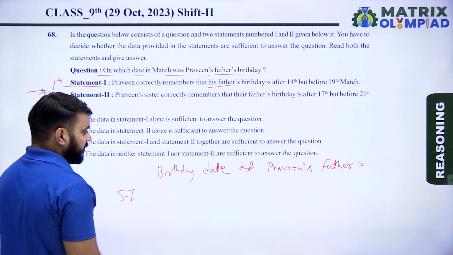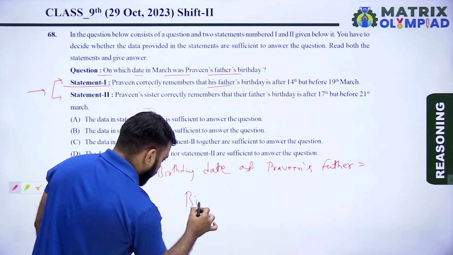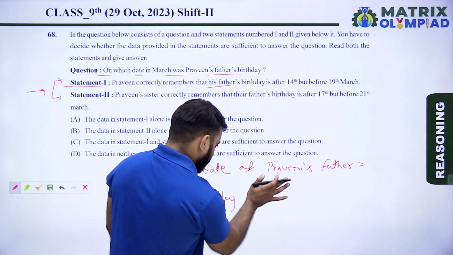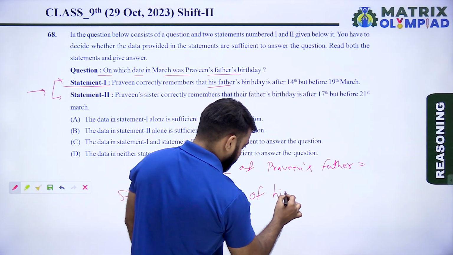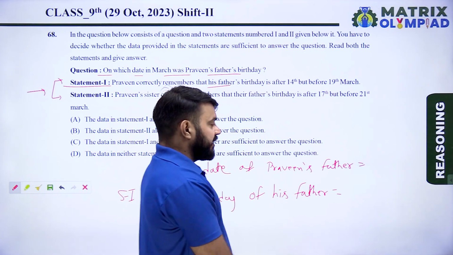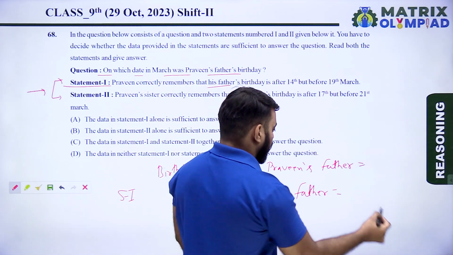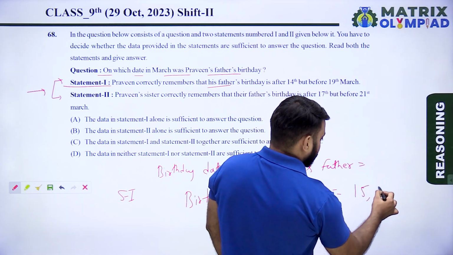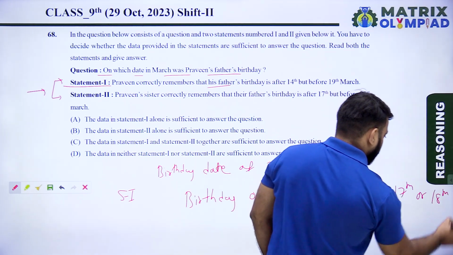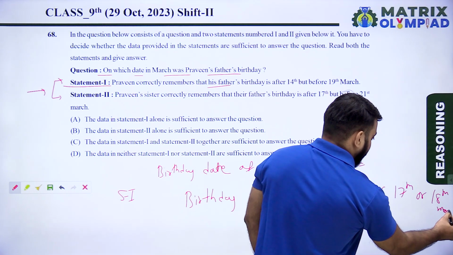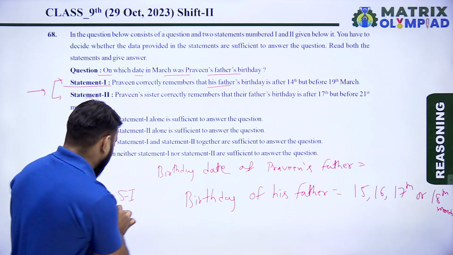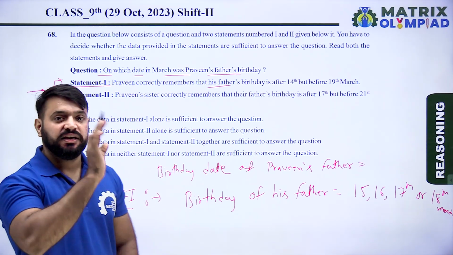So according to Parveen, the birthday of his father is either on 15, 16, 17 or 18 March. अब यहां पर कोई एक डेट फिक्स नहीं है, कोई एक सिंगल डेट फिक्स नहीं है. So statement first alone is not sufficient to answer the question.